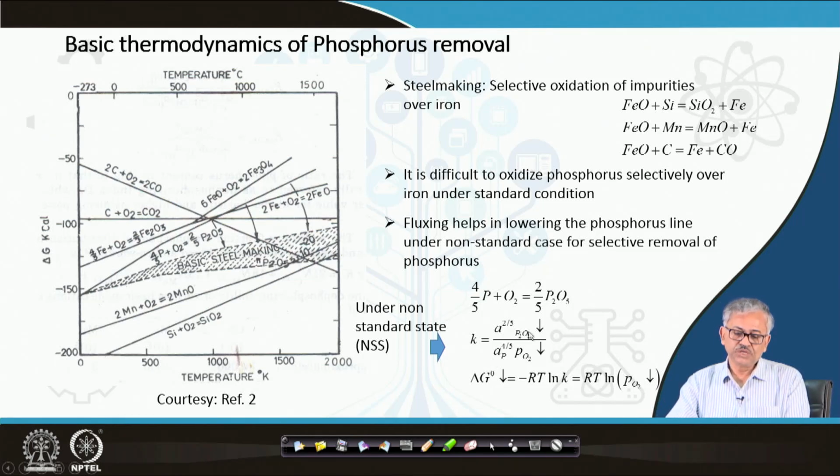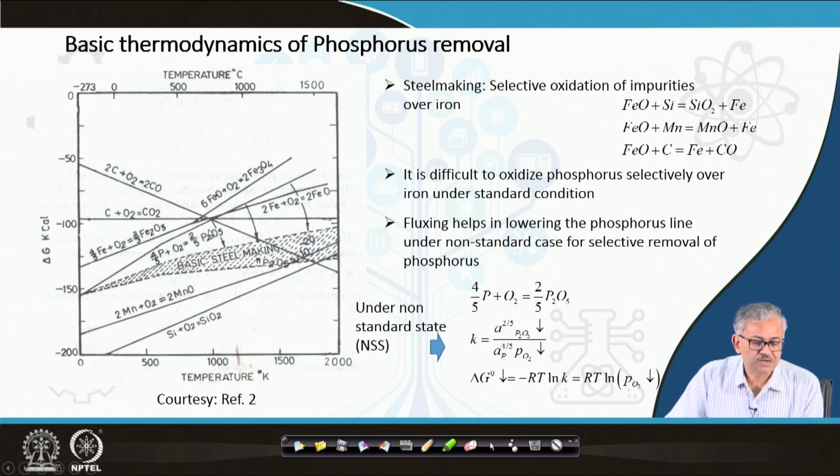Okay, so initially it was pure P2O5, so the activity was 1. Now if I flux the slag, that means if I add some amount of lime, then it will react with the P2O5 forming calcium phosphate. As a result, the activity of P2O5 will be decreasing. If it decreases, then PO2 has to decrease because K is constant at a particular temperature. So then the delta G naught is equal to RT ln PO2. Since PO2 is decreasing, your delta G naught is decreasing.